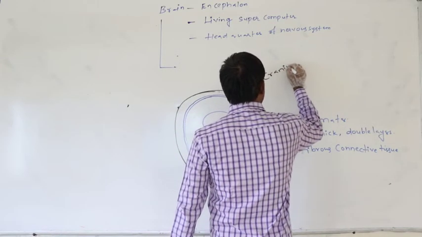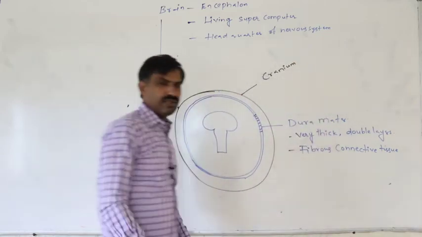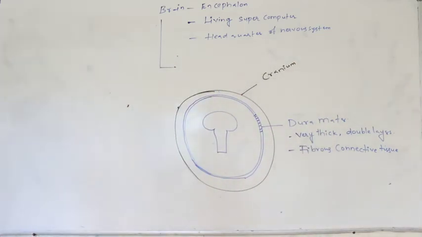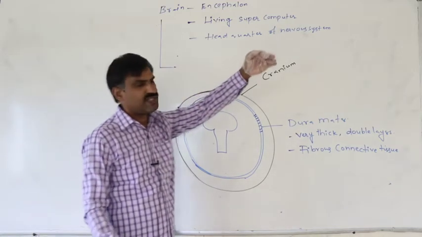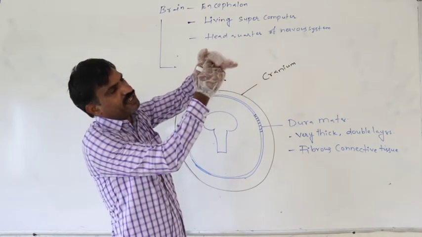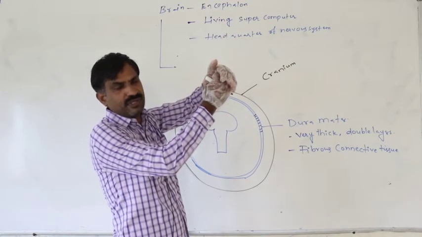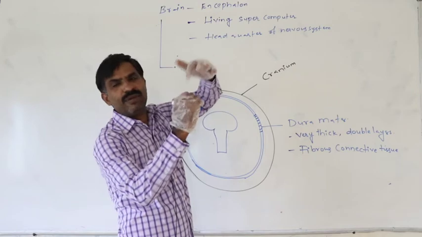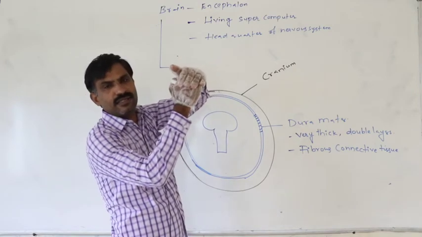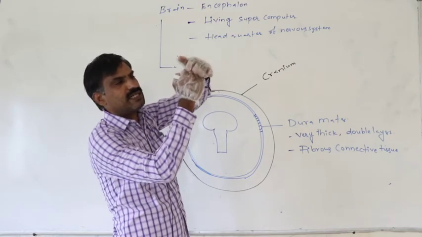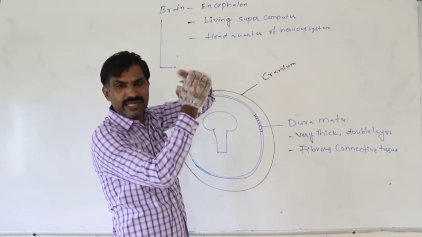Means definitely this dura mater attaches to the inner surface of the cranial cavity. Just assume this is the inner surface of the cranial cavity, and this is the dura mater like this.